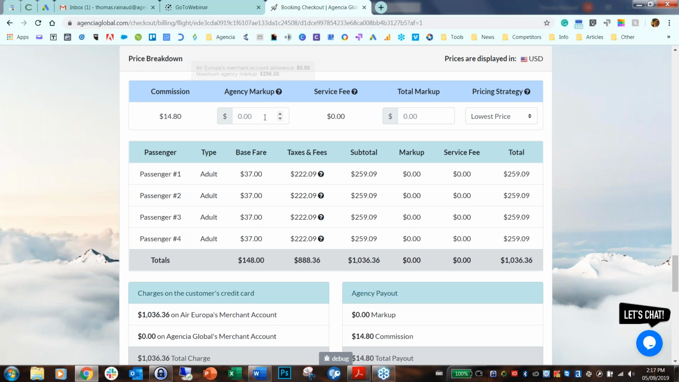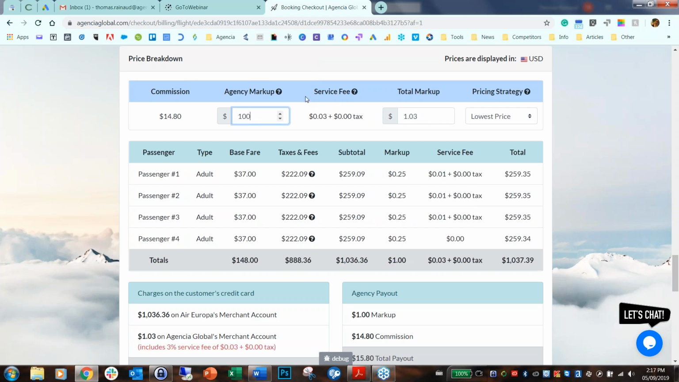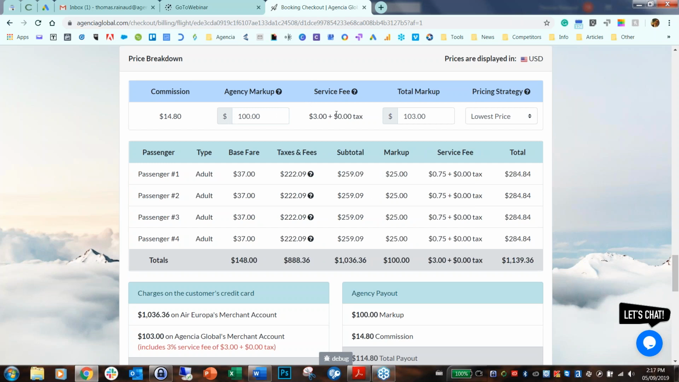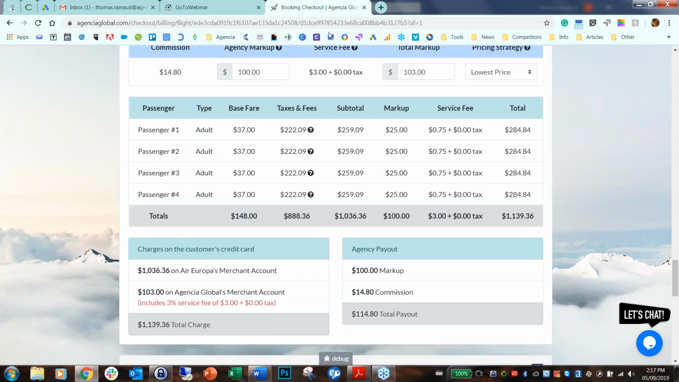But let's say you still want to make your commission, so you want to make $100 commission on this. So now we automatically add a servicing fee, but this is the total markup that you will add. Now, as you might have seen, some stuff moved around and changed a bit. Indeed, your markup was added, divided by the 4 passengers, with some service fee, and for a new total.